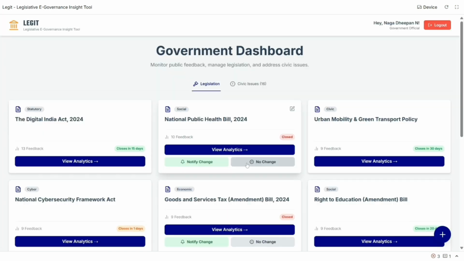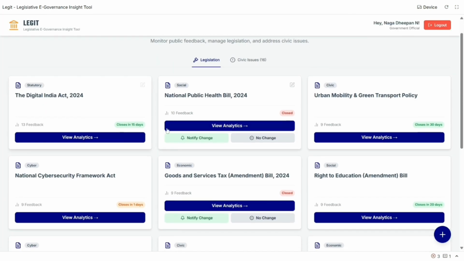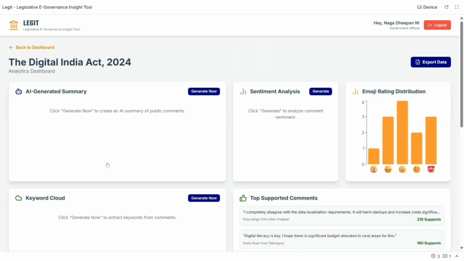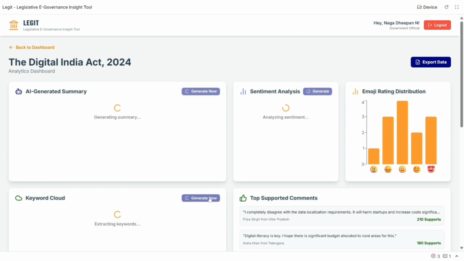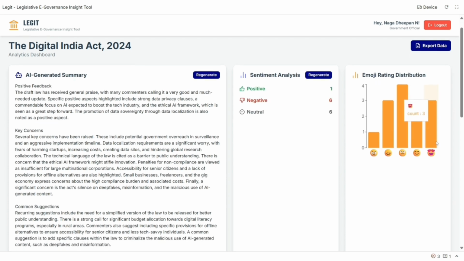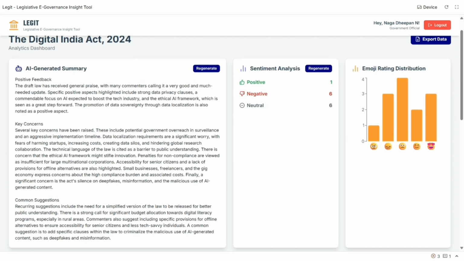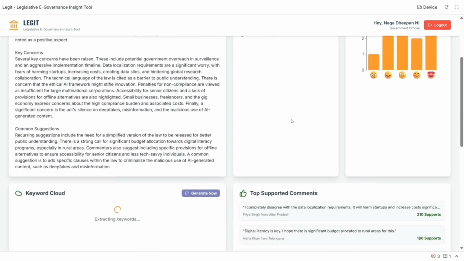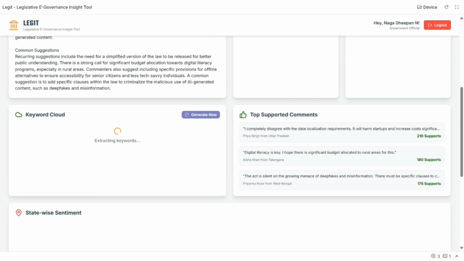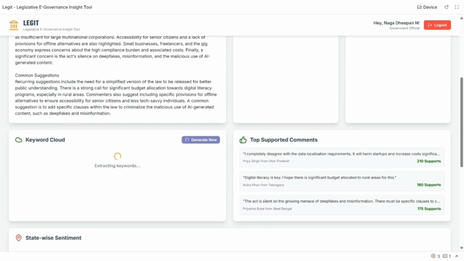This is the government dashboard where all the laws will be listed, and the page is divided into two sections, legislation and civic issues. Under each law, there will be an option to view analytics, notify change if the law is changed, and archive if the law is not changed. When they click a particular law, there will be options like a generated summary, sentiment analysis, emoji distribution, keyword cloud, and top supported comments along with the statewide sentiment.